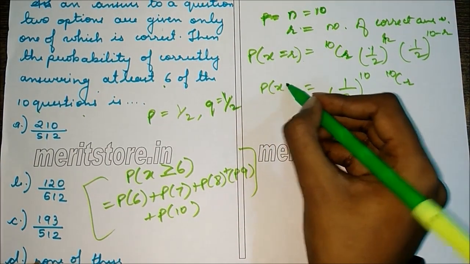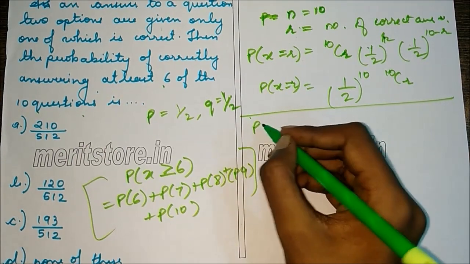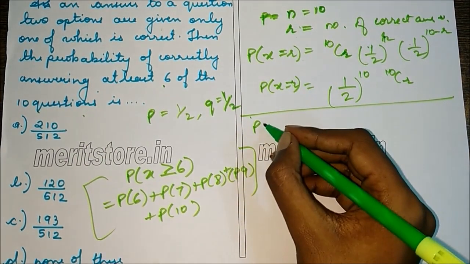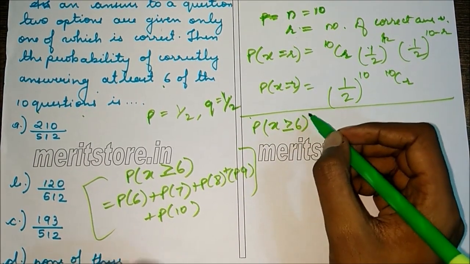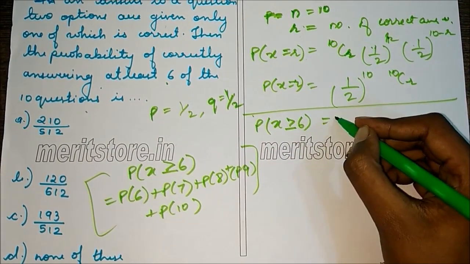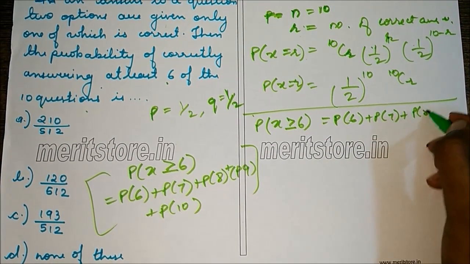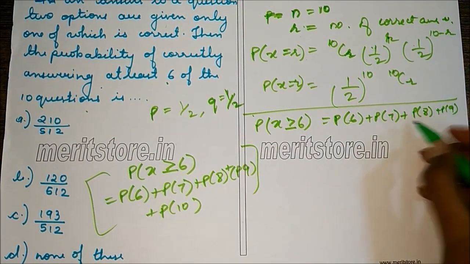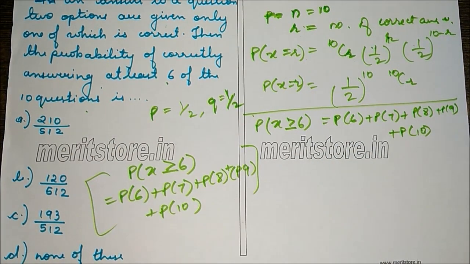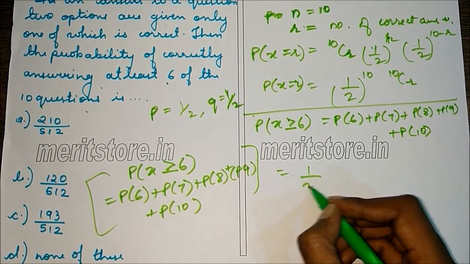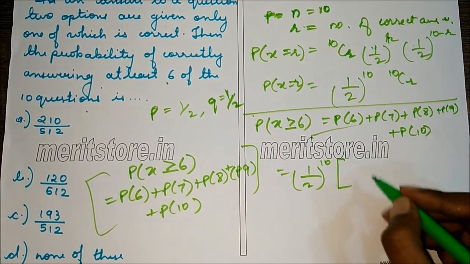So this is P of X equals R. So the probability of X greater than or equal to 6, that is getting at least 6 answers right, is P of 6 plus P of 7 plus P of 8 plus P of 9 plus P of 10. So taking 1 by 2 raised to 10 common from all the terms, we get 1 by 2 raised to 10, putting R values for each of them.